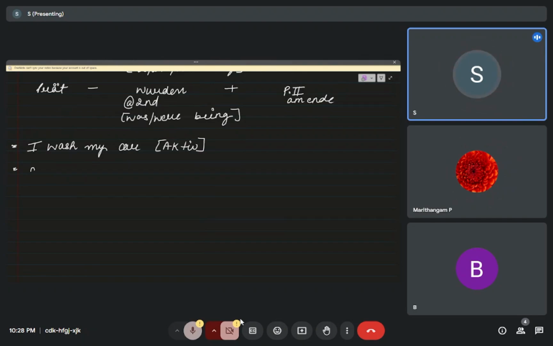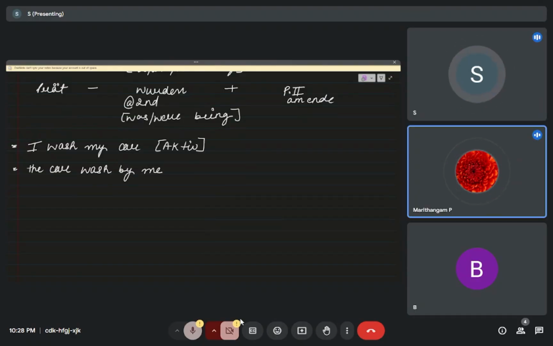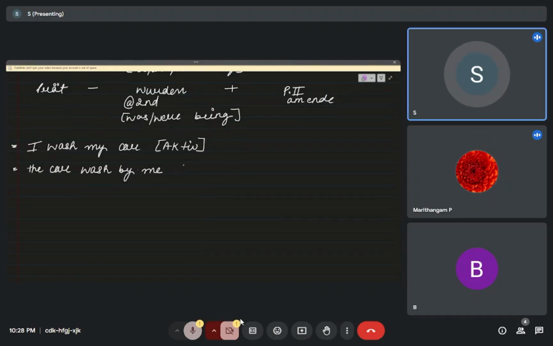The car washed by me. Now this is the passive sentence. It means the focus is now on the action, or the doer. Now, is the active or passive sentence clear?